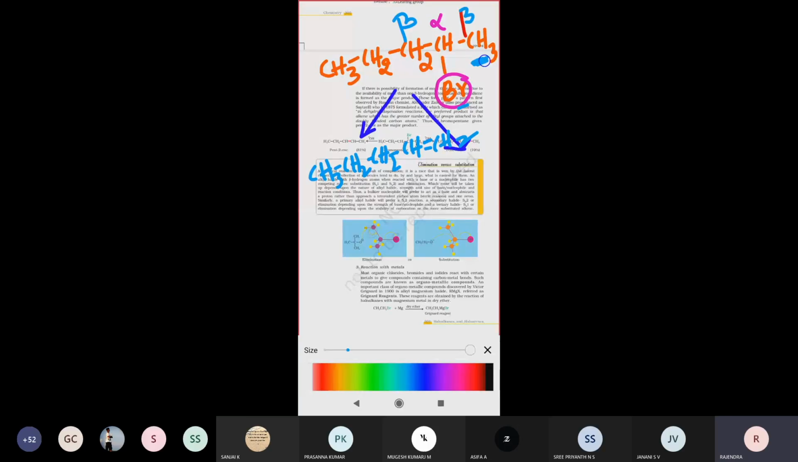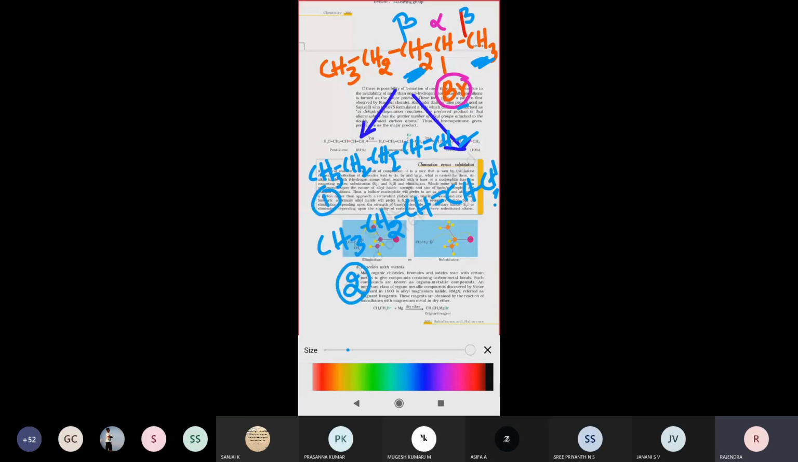If you leave the CH3 group, for example, and now eliminate one hydrogen atom from the CH2 carbon, the product is CH3, CH2, CH, double bond CH, CH3. That means two products are formed. There are two compounds formed. This is one compound possibility, and this is the second one.